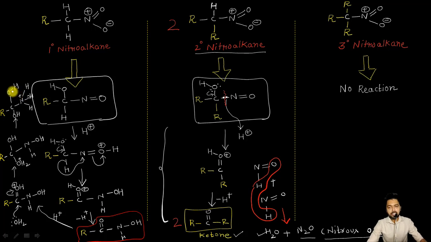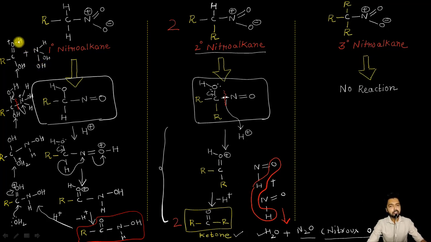Finally, these electrons will shift like this, sending these electrons onto the nitrogen atom, leading to the cleavage of the carbon and nitrogen bond, resulting in the formation of R, single bond C, OH. This will now become a double bond, H here, oxygen having a positive charge, plus it will also result in the formation of N, H, OH and OH.